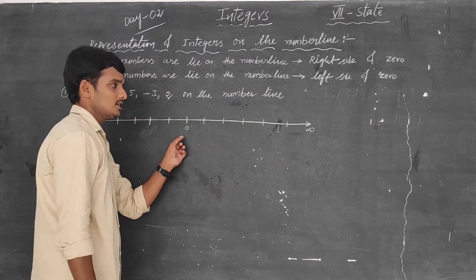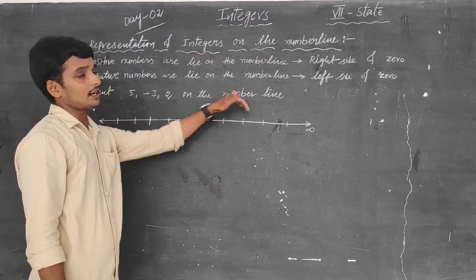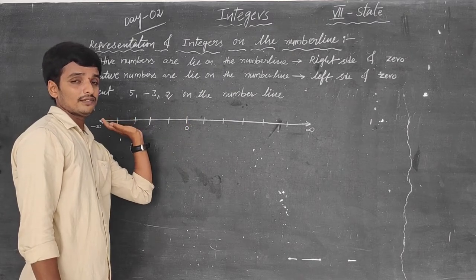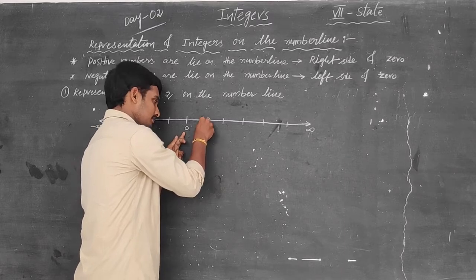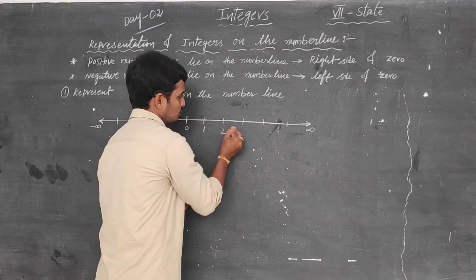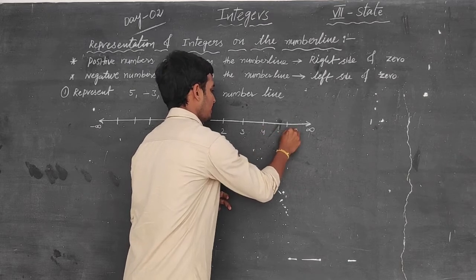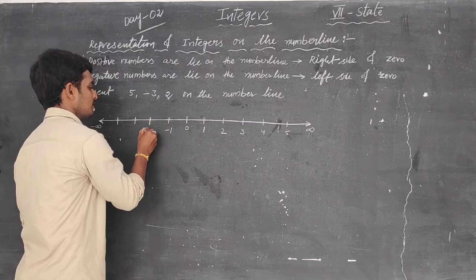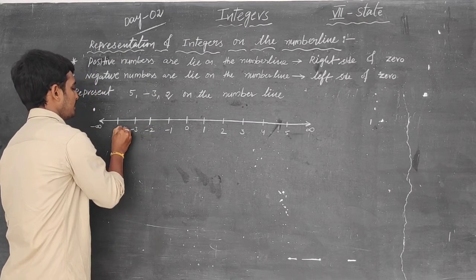Now, the middle one is 0. We have learnt the positive numbers lie on the right side of the 0. The negative numbers lie on the left side of the 0. So, on the right side of 0, we can write the numbers 1, 2, 3, 4, 5. The left side is negative numbers: minus 1, minus 2, minus 3 and minus 4.